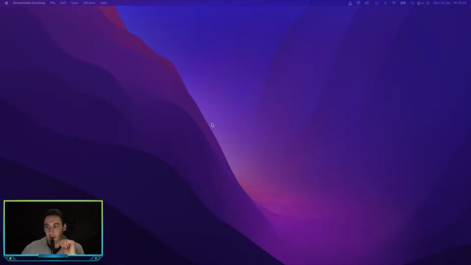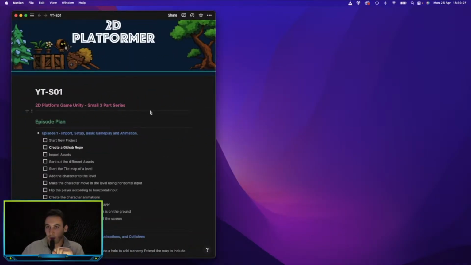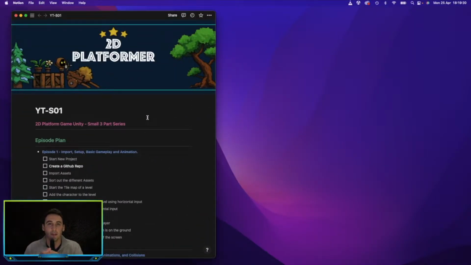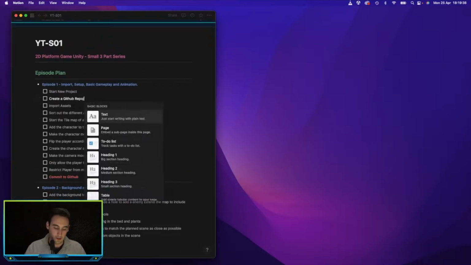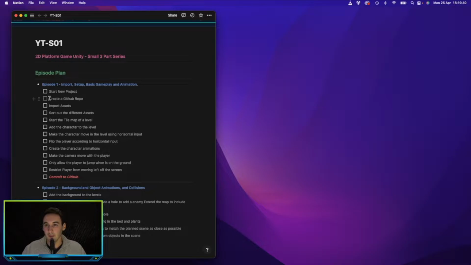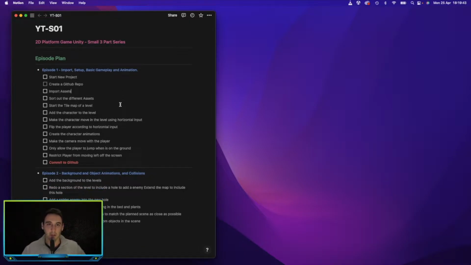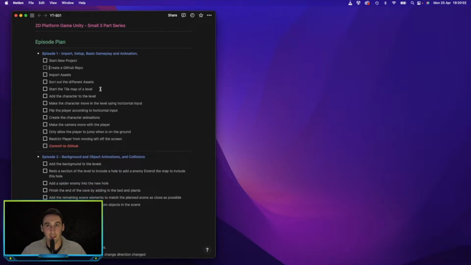But for now let's have a look at the episode plan that I've come up with. This is going to be a 3-part series. So there'll be 3 episodes. Each episode will cover something different. Episode 1 is going to be basically importing everything we need, setting up our game, creating a GitHub repository, adding some basic gameplay, like moving our player up and down along the grass platforms, and then also adding some animation to it.